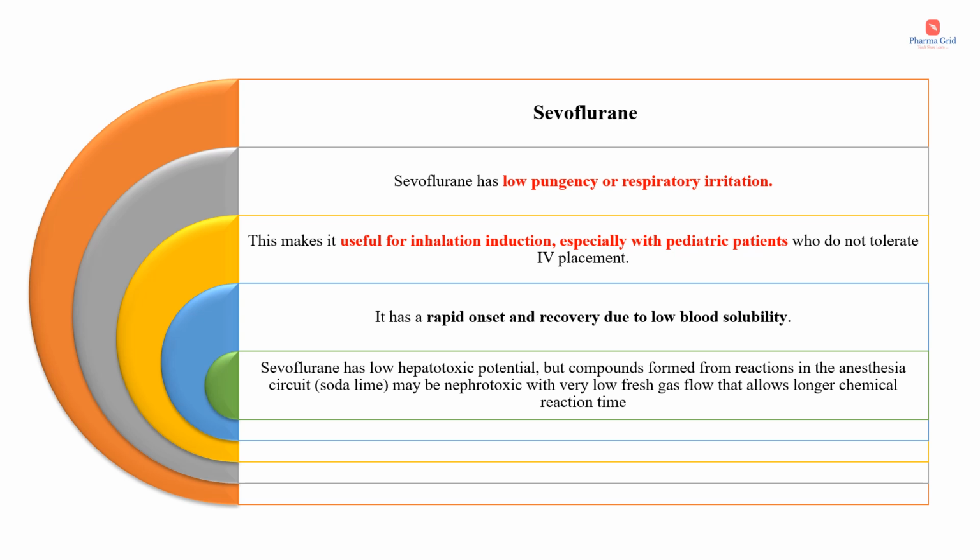Sevoflurane. This drug has low pungency or respiratory irritation. The previous two drugs, isoflurane as well as desflurane, have both a pungent odor as well as respiratory irritating properties, whereas sevoflurane has only low pungency and low respiratory irritation. This makes it useful for inhalation induction, especially with pediatric patients who do not tolerate IV placement. It has a rapid onset and recovery due to low blood solubility. Sevoflurane has low hepatotoxic potential, but compounds formed from reactions in the anesthesia circuit, that is the soda lime, may be nephrotoxic with very low fresh gas flow that allows longer chemical reaction time.